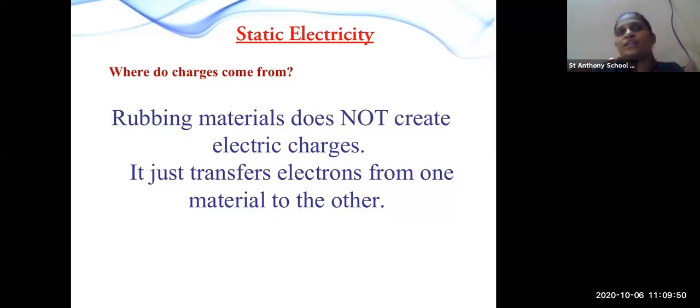You have seen the red, yellow stone and white stone. They have just exchanged electrons with each other. They have not created any electrical charge. So by rubbing any material to any material or object, electric charge is not generated. What happens then? They transfer electrons from one material to the other.